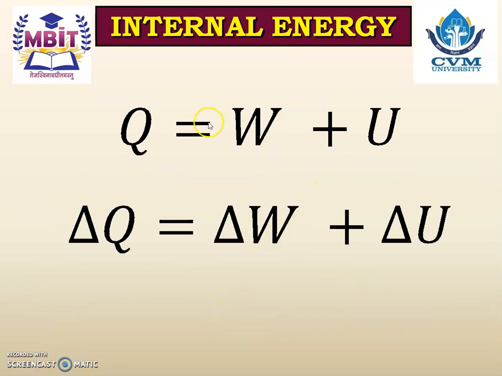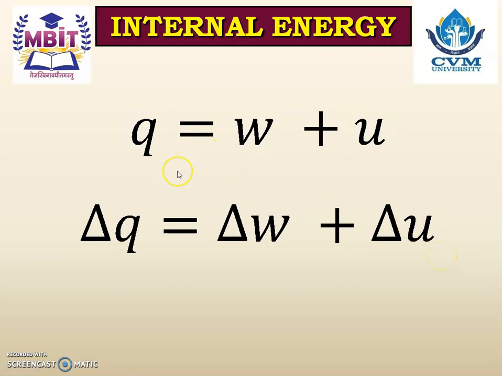And as we have studied, whatever the heat is supplied, some of the part is converted into the work and the rest part is stored into the system, which we know as internal energy. So we can say that Q is equals to U plus W, or delta Q is equals to delta W plus delta U. It means change in heat is equals to change in work plus change in internal energy.